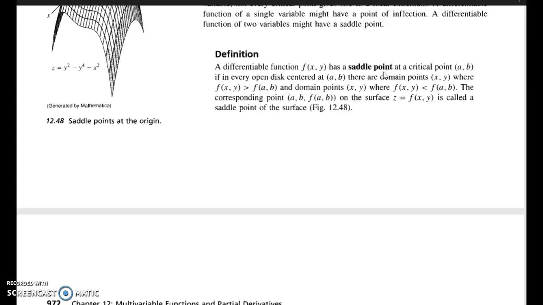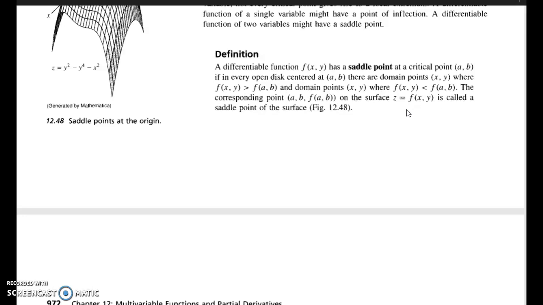So what do we mean by a saddle point? A differentiable function f of (x, y) has a saddle point at (a, b) when, considering an open disk centered at (a, b), there are domain points (x, y) where f of (x, y) is greater than f of (a, b), and domain points (x, y) where f of (x, y) is less than f of (a, b).